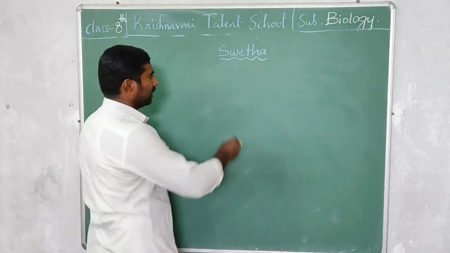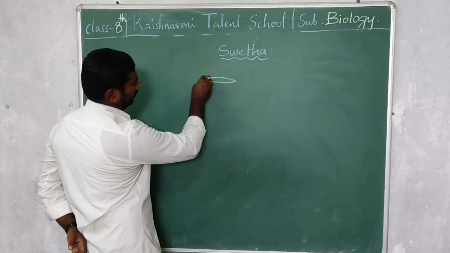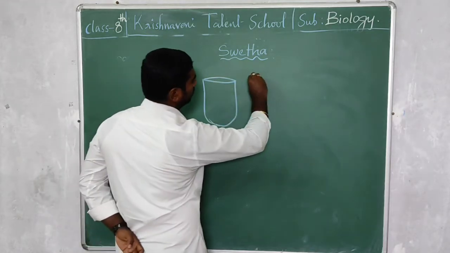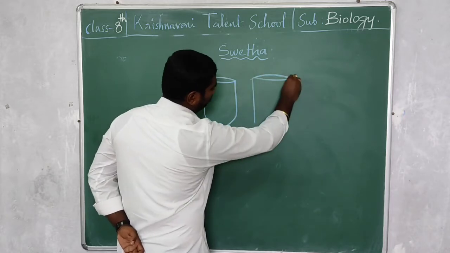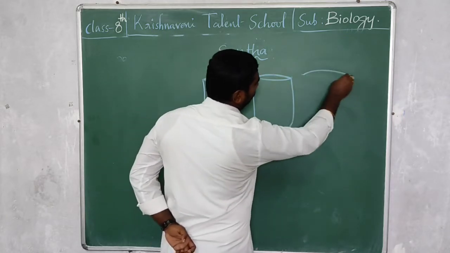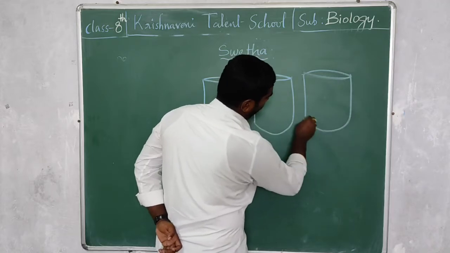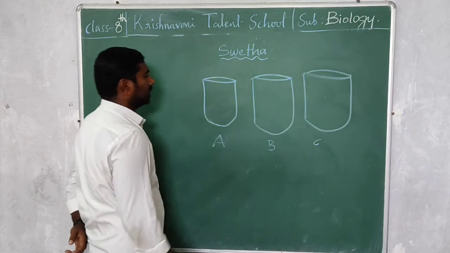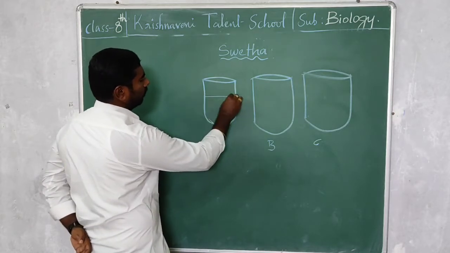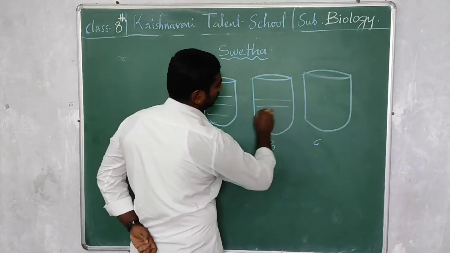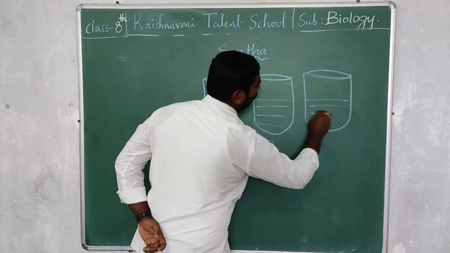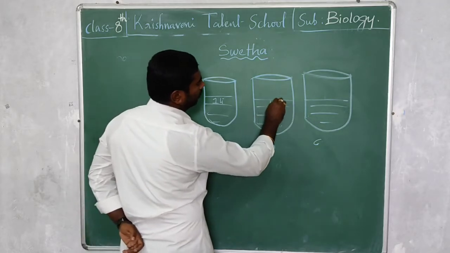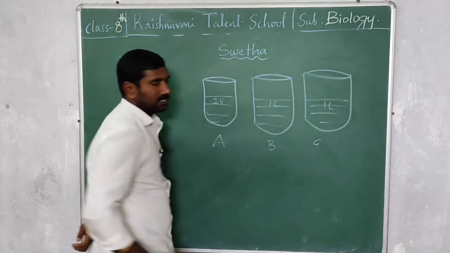She will take the same 3 glass beakers. We can name these A, B, C. Here Sweta has taken the same 1 liter of water. How much water has she taken? 1 liter of water.